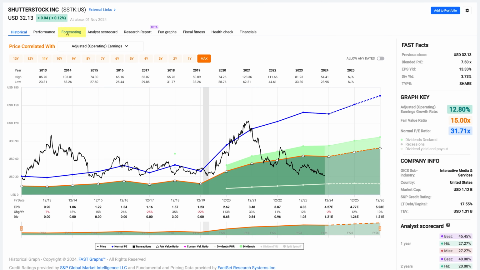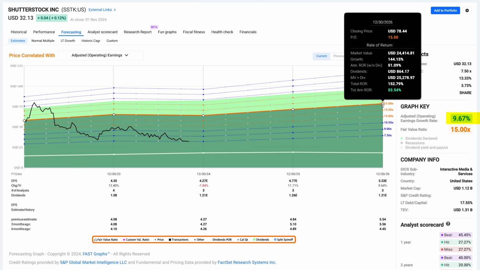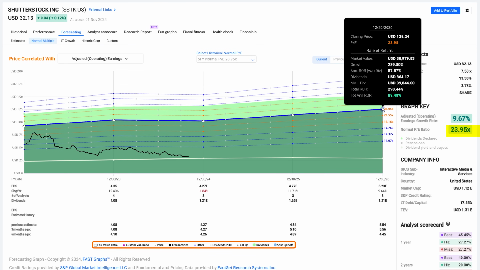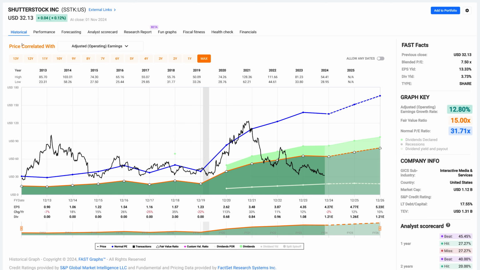Okay, but looking at forecasts going forward, it's expected to grow at 9%. That would easily support a 15 PE. That could give us a 53% annualized rate of return out to 2026. Using a normal multiple of 23 times earnings, that could give us a 90% rate of return. And again, let's evaluate that.